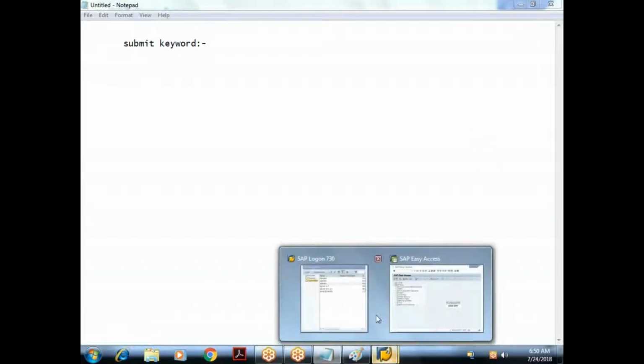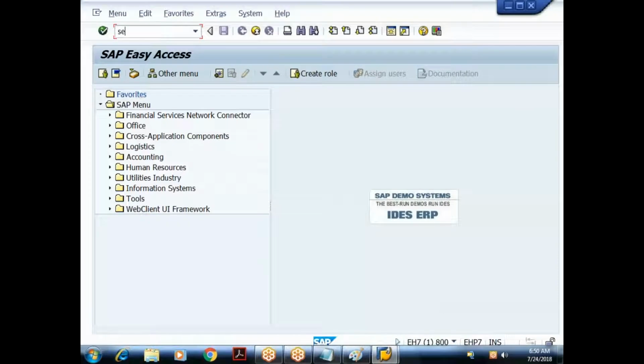Now, in continuation to that, let's see some other keywords, like the submit keyword. The purpose of the submit keyword is that it is used for calling a program from another program. For example, let me open this.